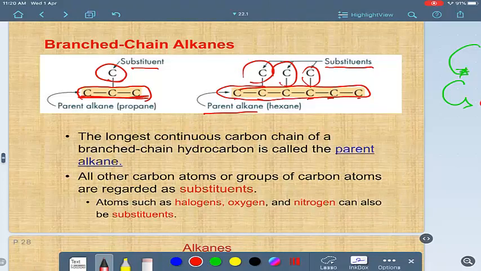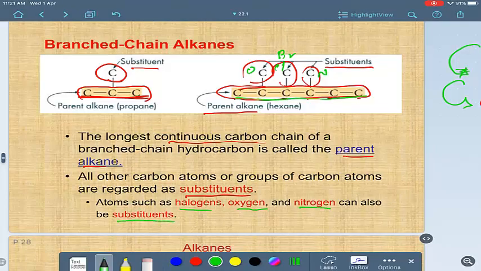The longest continuous carbon chain is called the parent, but the branch groups are called substituents, as I said. Also, if you have a compound straight like this, but the branches are not carbon, maybe nitrogen, maybe oxygen, or if it's a halogen like Cl, Br, and so on, at this moment we can call halogen or nitrogen or oxygen groups substituents as well.